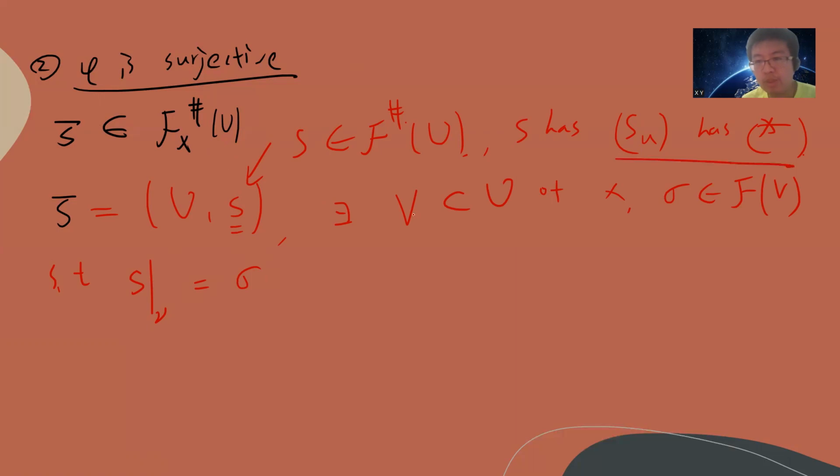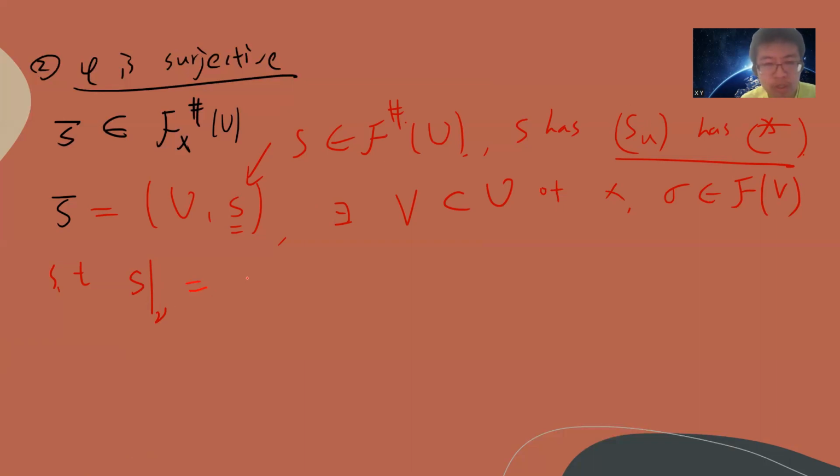S has infinite components, right? So let me write down: when S is restricted to U, then